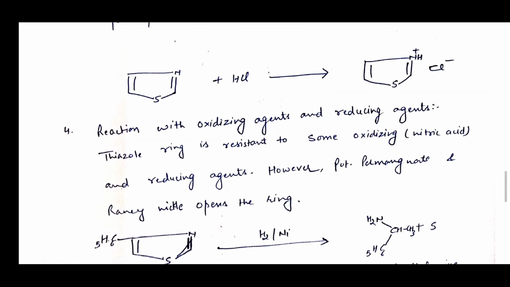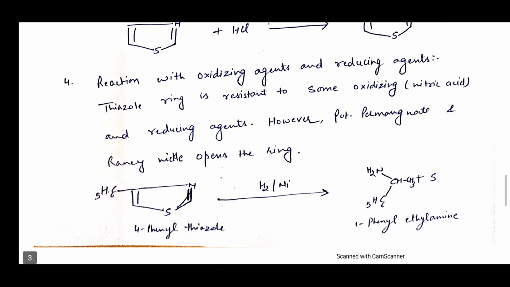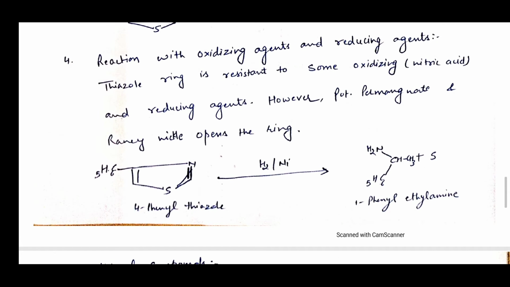Now, reaction with oxidizing and reducing agents. As you can see, the thiazole ring is resistant to some oxidizing agents, for example nitric acid, and to reducing agents. However, potassium permanganate and Raney nickel open the ring. For example, 4-phenylthiazole with hydrogen and Raney nickel opens the ring and forms 1-phenylethylamine.